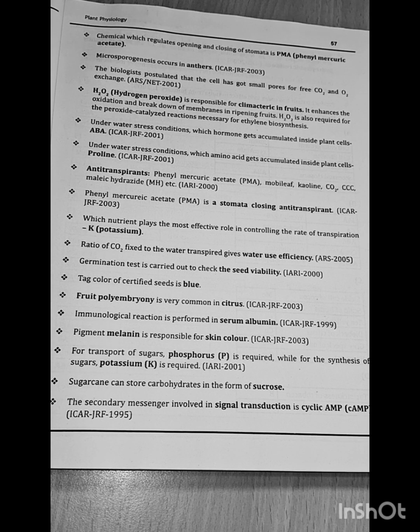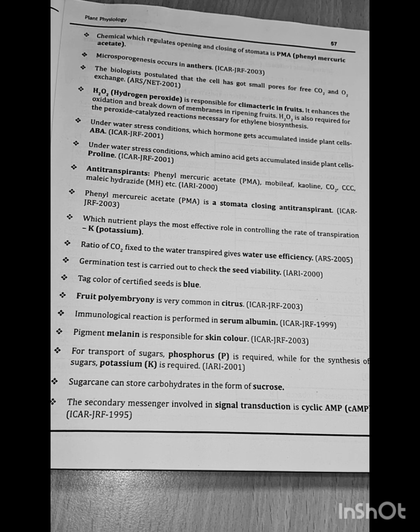Under water stress condition, which hormone gets accumulated inside plant cells? That is abscisic acid. Question asked in ICAR JRF 2001. Under water stress condition, which amino acid gets accumulated inside plant cells? That is proline. ICAR JRF 2001: Anti-transpirants are phenyl mercuric acetate, Mobileaf, Cycocel, carbon dioxide, CCC and maleic hydrazide. Question asked in IRI 2000. Phenyl mercuric acetate is a stomata closing anti-transpirant.